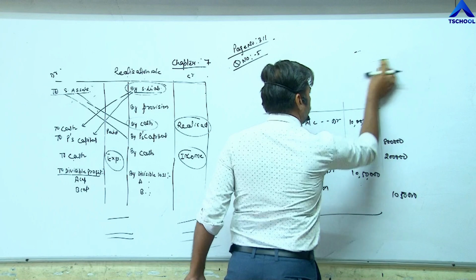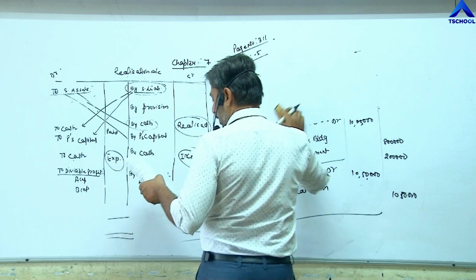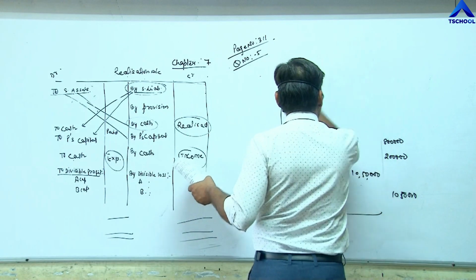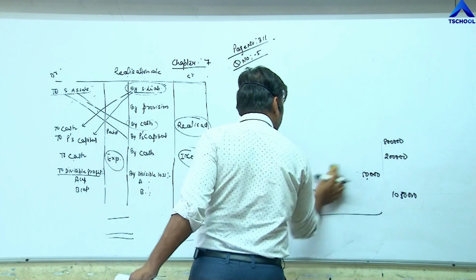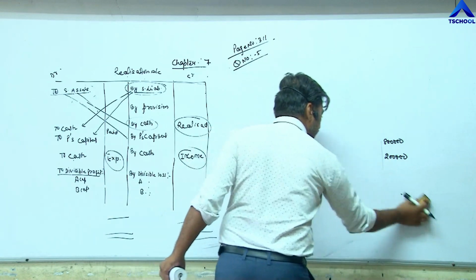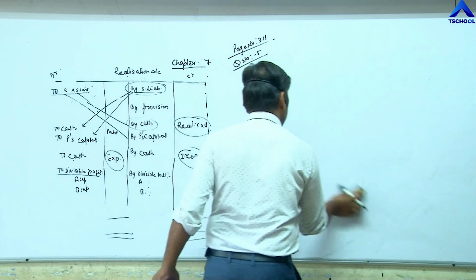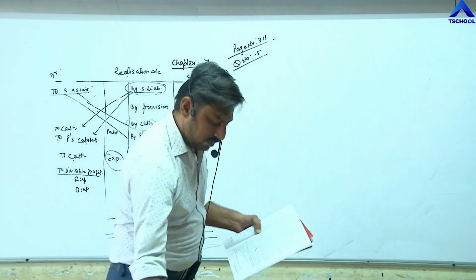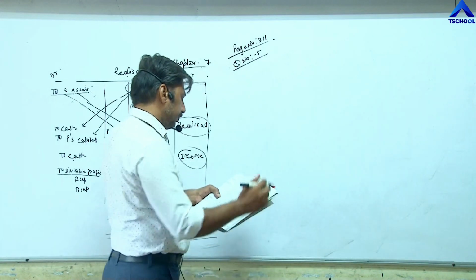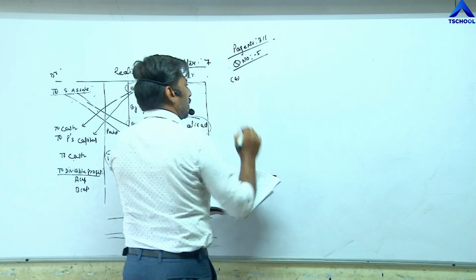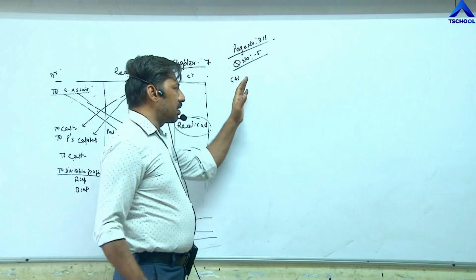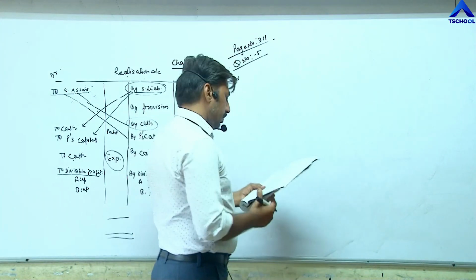Now question number third we will do later on at the end. First of all, try to complete easy questions which you can understand very easily. Now question number fourth. Again, you have to pass journal entries in proper format.